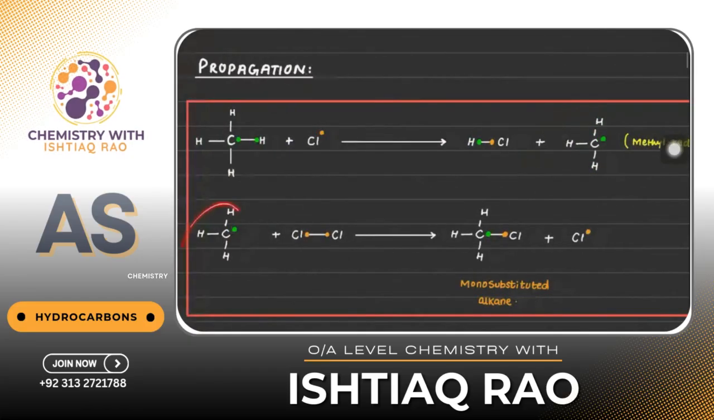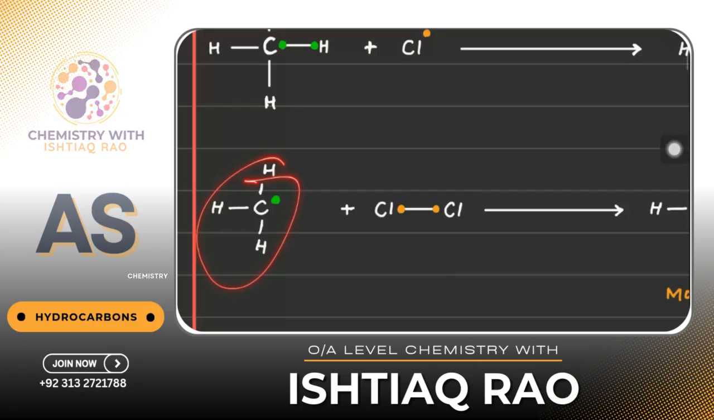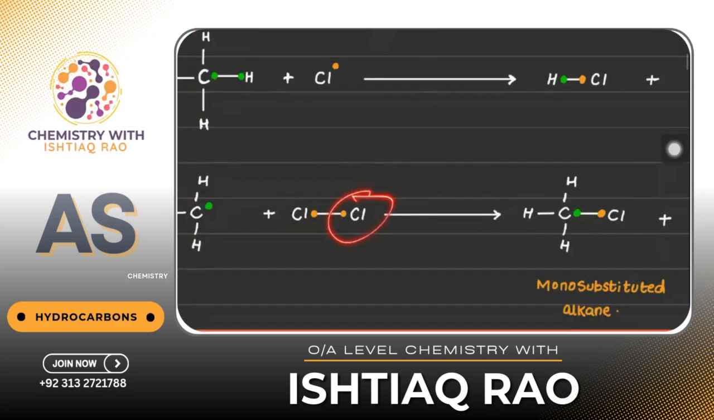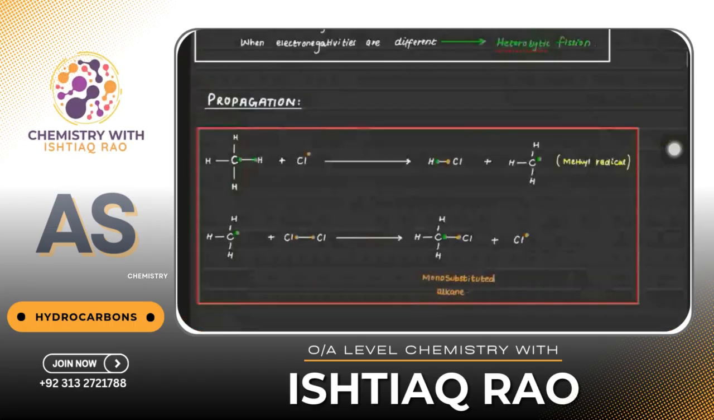So this radical will react with a chlorine molecule again. So again this is a radical. Every radical needs to be balanced. It needs one more electron. So it will take away an electron from this chlorine, of course, along with the chlorine. Again, you will be getting the radical like that.